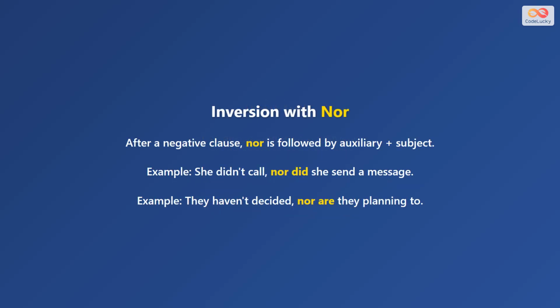Inversion means changing the normal word order. After a negative clause, nor is followed by auxiliary verb then subject. She didn't call, nor did she send a message. They haven't decided, nor are they planning to.